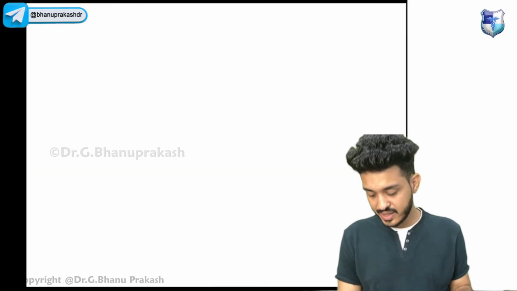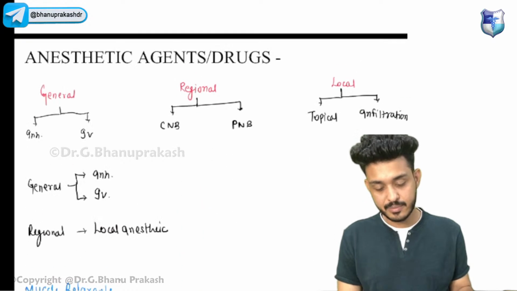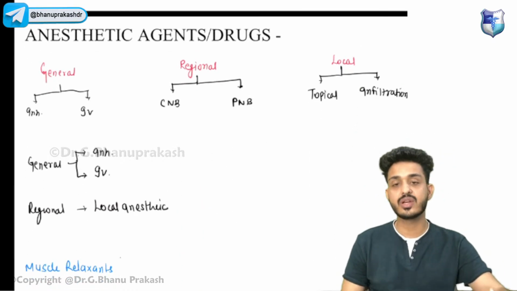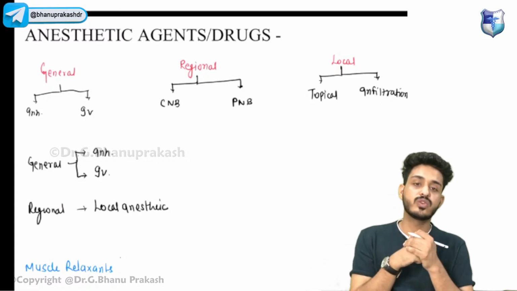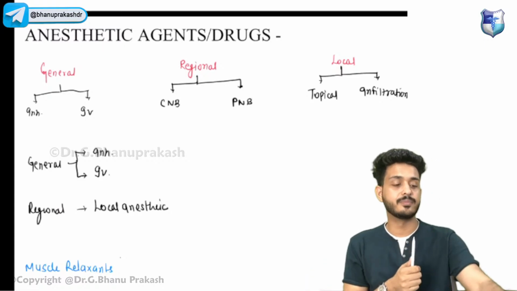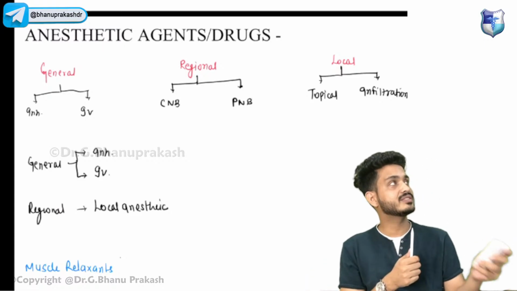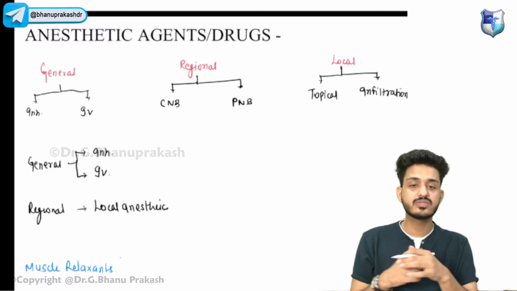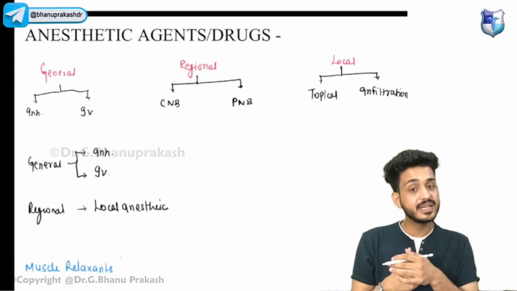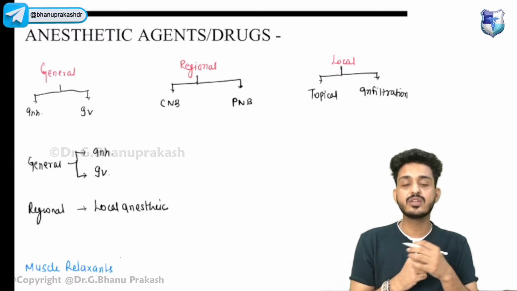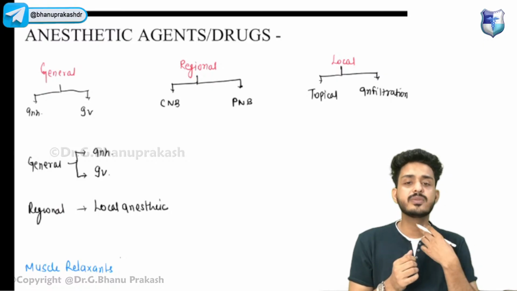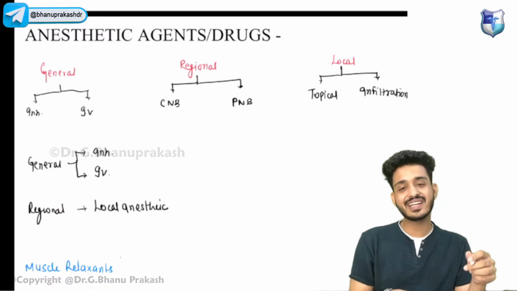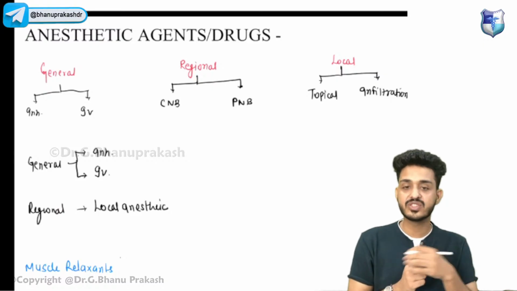Okay, so we are done with the circuit. Now we will be discussing the drugs. Now we have already connected our patient. The patient is coming to you for some kind of surgery. Let's recap everything. What have you done to your patient? You have done the PAC. First of all, there will be PAC. You will be checking the Mallampati grading, you will be checking the glottic opening. Then you will be giving the clearance to the patient, and some drugs that the patient will be taking.